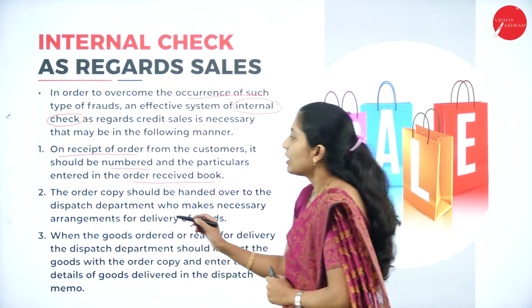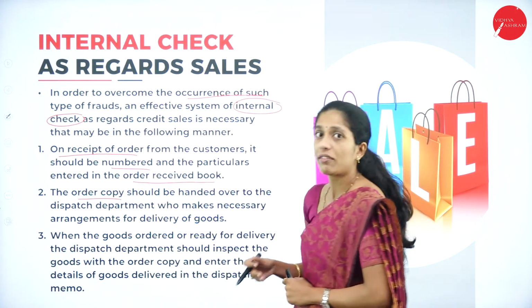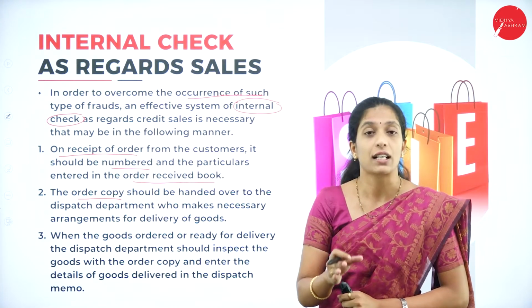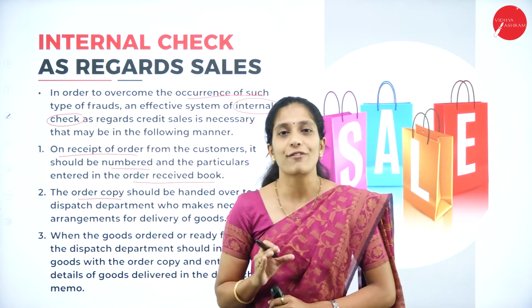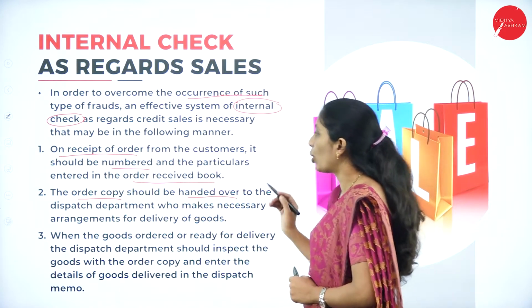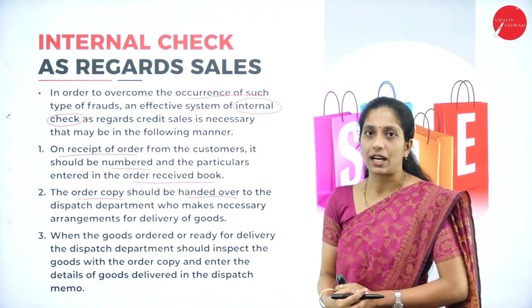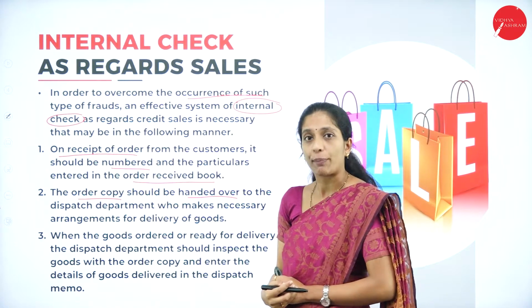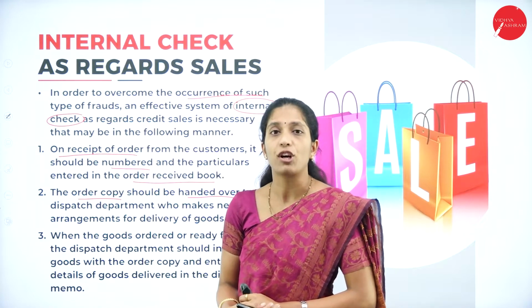And the next is the order copy. Whatever items are required by the customer will be given in the form of an order copy. The order copy should be handed over to the dispatch department. We are speaking about a big organization where there are a number of departments.